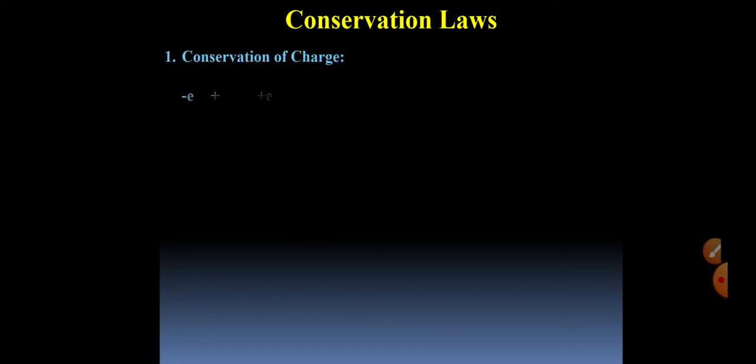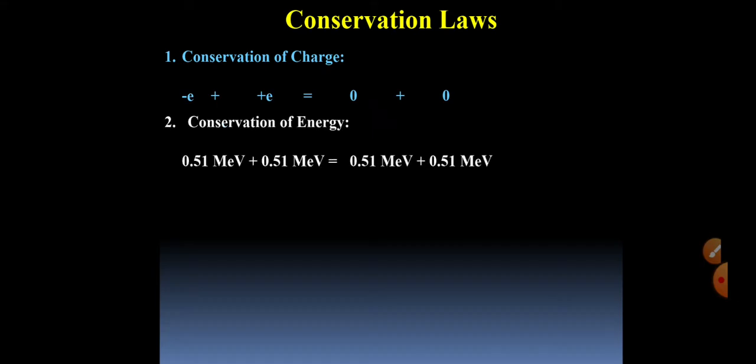We know these laws. First of all, conservation of charge. Electron has negative charge, positron has positive charge, photon has no charge. So we can see that before collision the net charge is 0, and after the collision two photons are emitted, so their net charge is also 0. Second conservation law is conservation of energy.